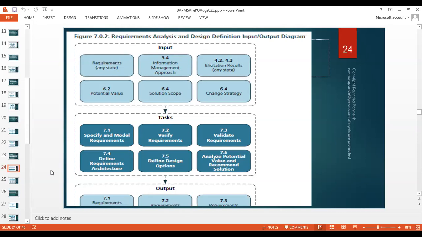Define design options. If there are alternatives, like we discussed in terms of biometrics, should we choose biometric? Should we choose the retina scan? Should we have a full body scanner for the attendance management solution, right? So here we need to give them options. Why do we choose biometric? Why do we choose an iris scanner?